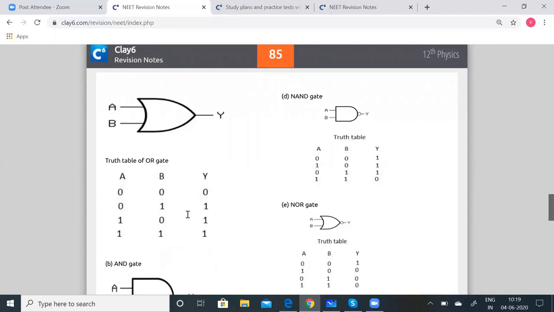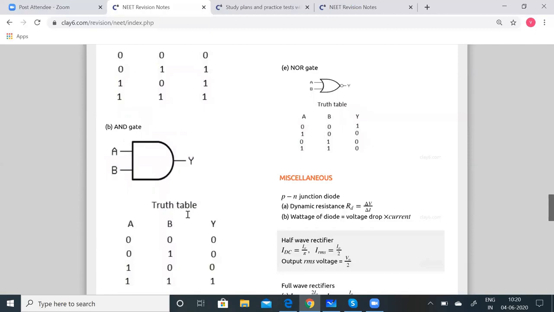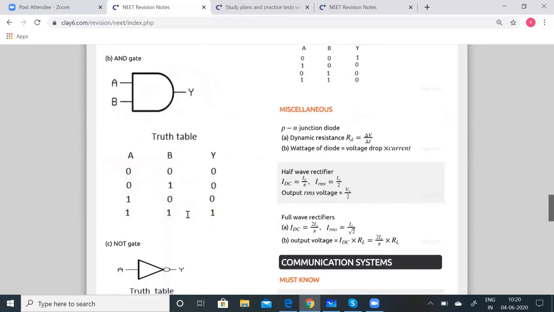Next, coming to the AND gate. It is a digital circuit having two or more inputs, but only one output. It gives a high output 1 if the inputs A and B are both high. Otherwise, it will give a low output 0. This is described by the Boolean expression A · B = Y. This is the truth table for the AND gate.